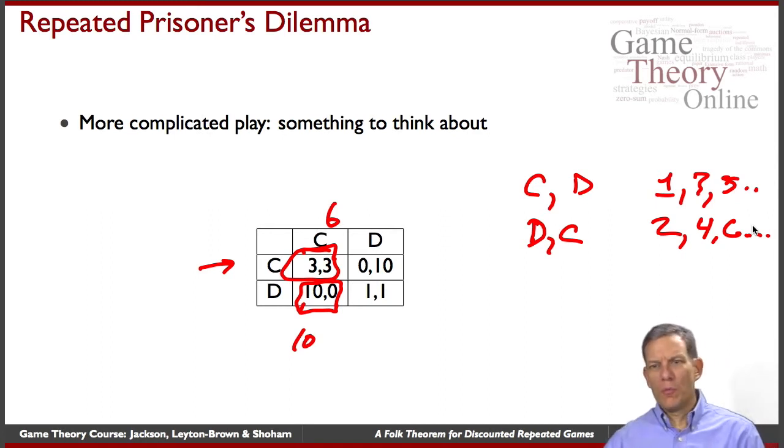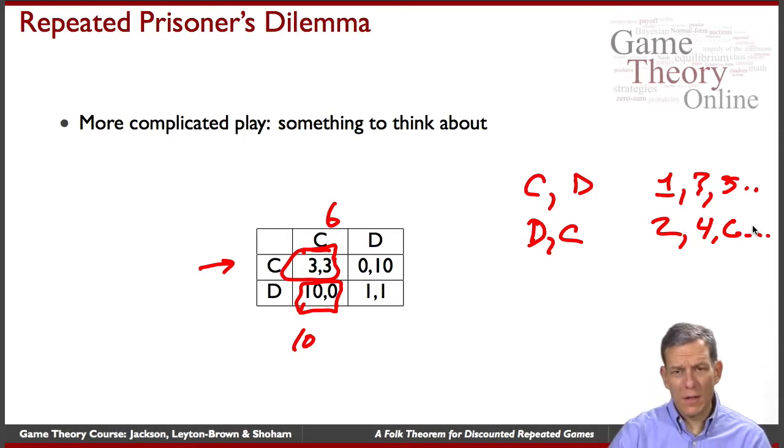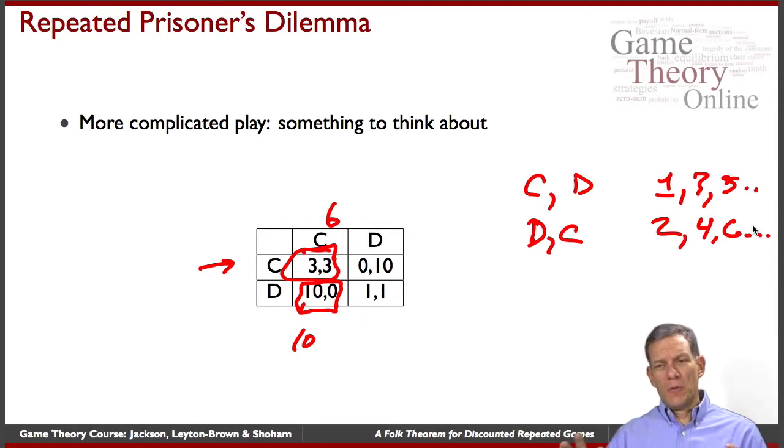So what we'll do is we'll alternate, and as long as we're continuing to abide by these rules where we nicely do this, then in the future, as long as everybody does this, we'll continue to do it. If anybody deviates from this, then we'll just go to defect. Right? And you can check and see what kind of discount factors you need. And are there different discount factors you need for the first player, the player getting the CD in the first period, versus the second player, and so forth. So you can go through that.